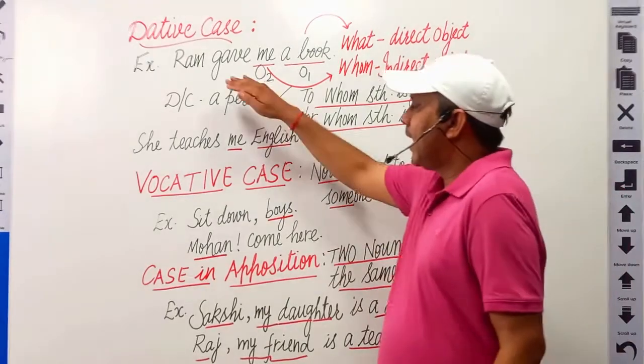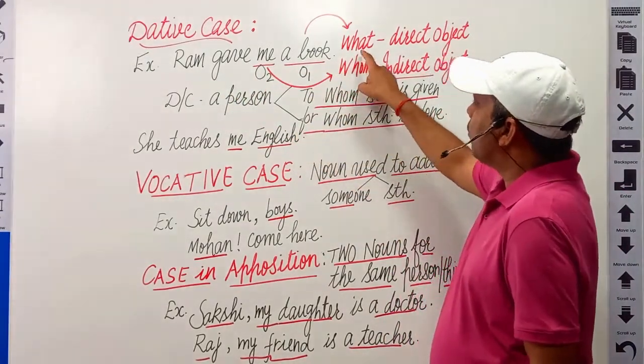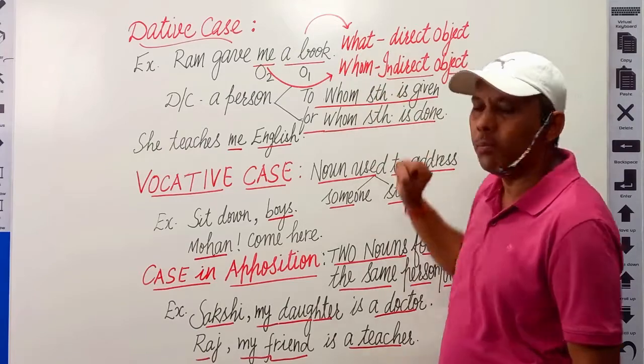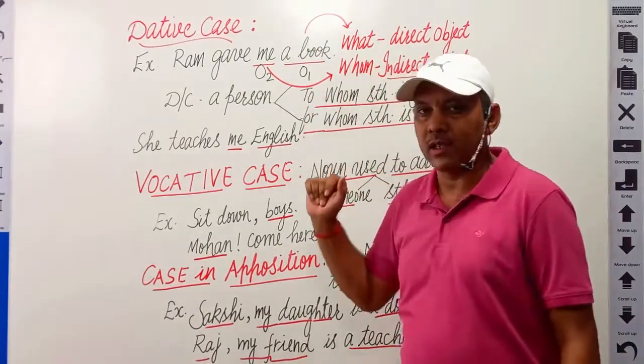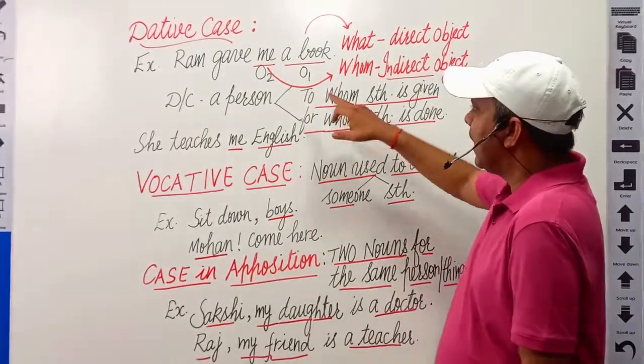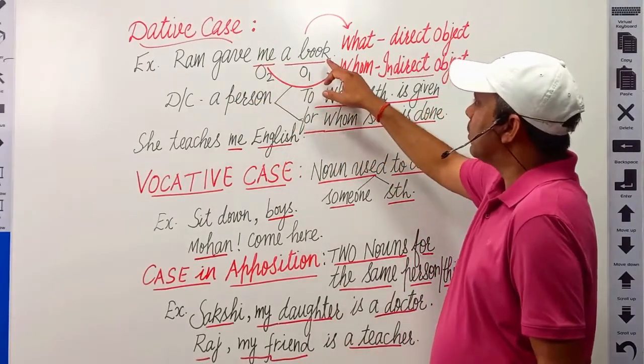Now, put what and whom before the verb. For example, Ram gave me a book.